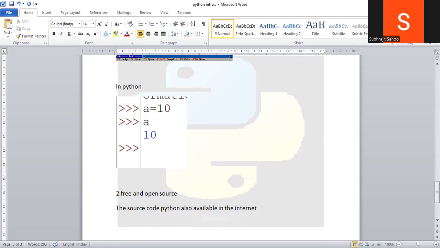Only C we can download freely, but how C is designed and how the C software was developed, those details are not available on the internet. Whereas how Python is developed and what the source code of Python is, everything is available on the internet.